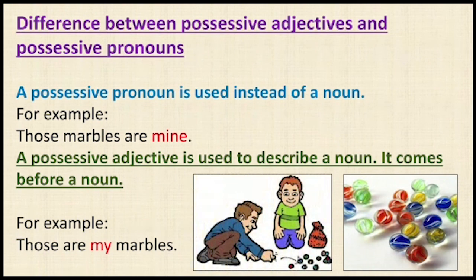Children, here in these two examples, in the first one, those marbles are mine. Here, those is a demonstrative adjective because it describes the marbles. Mine is a possessive pronoun. And in the next sentence, those are my marbles. Here, those is a demonstrative pronoun because it is not followed by a noun. My, on the other hand, is a possessive adjective.